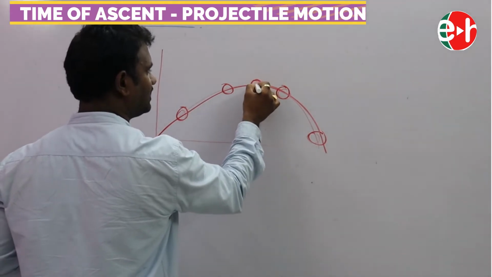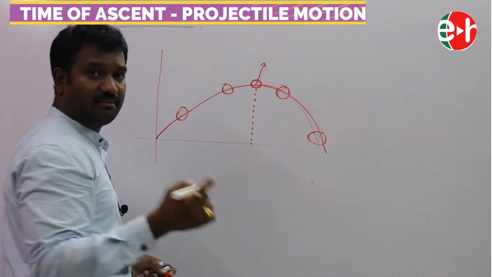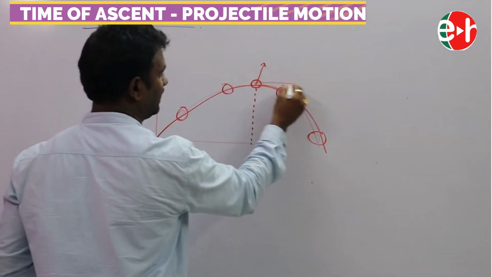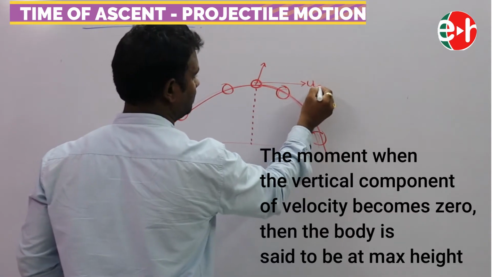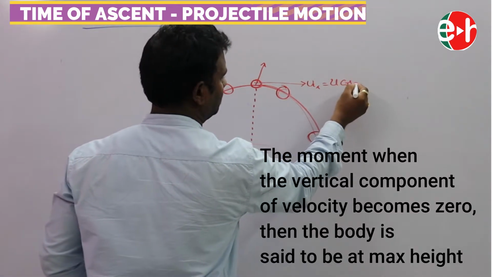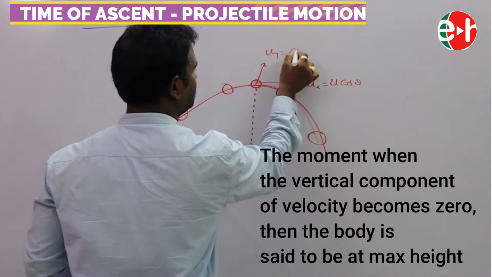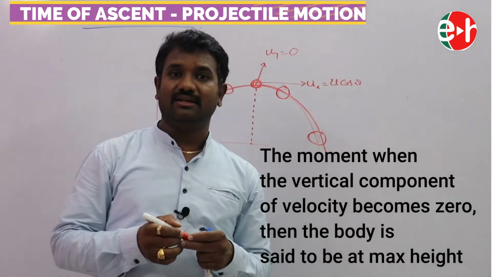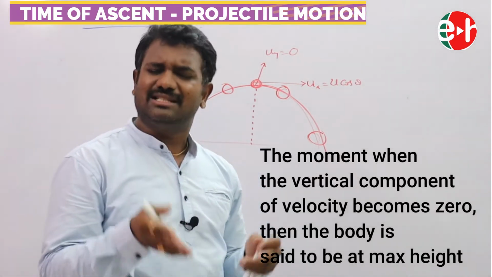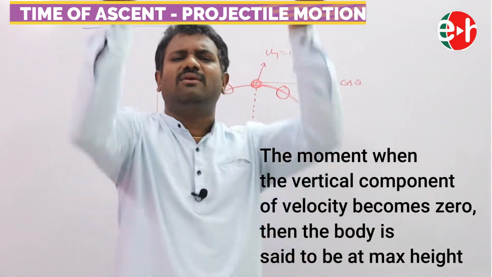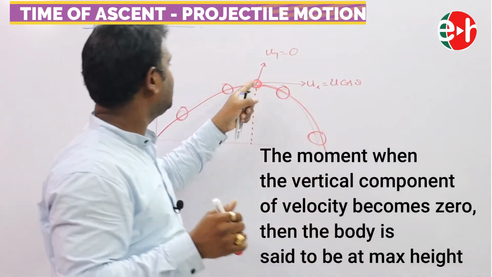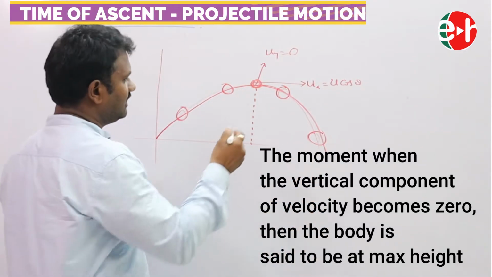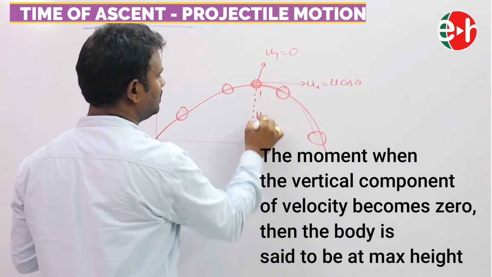What is the velocity at the highest point? It has two components of velocity, as we have discussed. Along the x-axis, ux is equal to u cos theta, and uy is equal to how much? 0 here. We say that the body is at the maximum height when its vertical component of velocity becomes 0. As the vertical component becomes 0, it can't go beyond. That's why, at the highest point, its vertical component of velocity becomes 0.